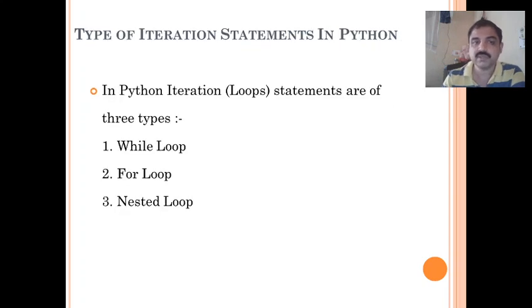So what are the ways of creating iteration statements? We'll see. In Python we use while loop, for loop, and also one loop within another loop, that we call as nested loops. So in three different ways iteration can be done. We'll see one by one.